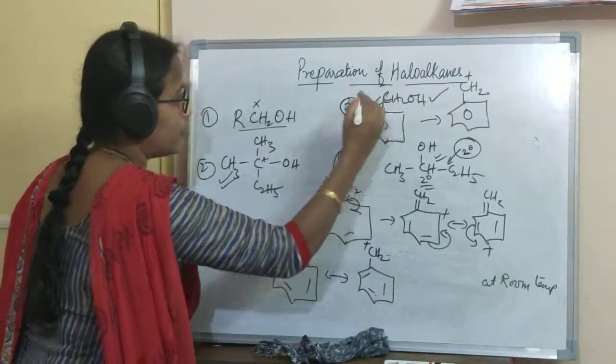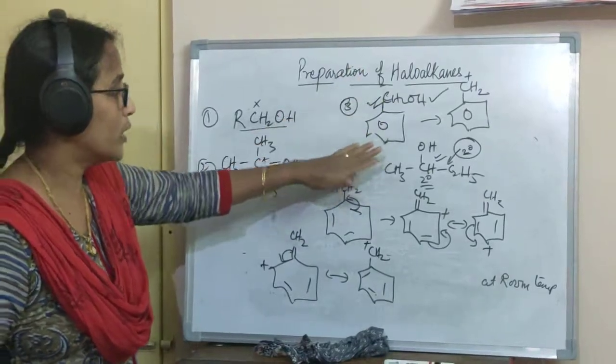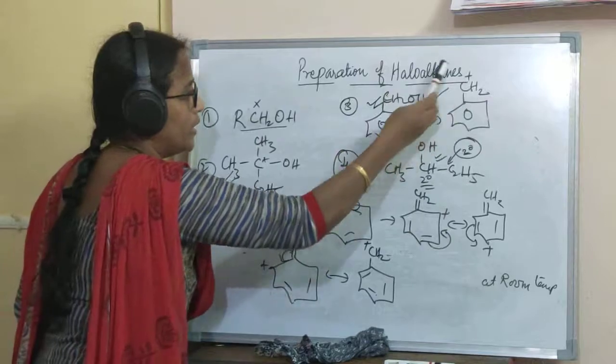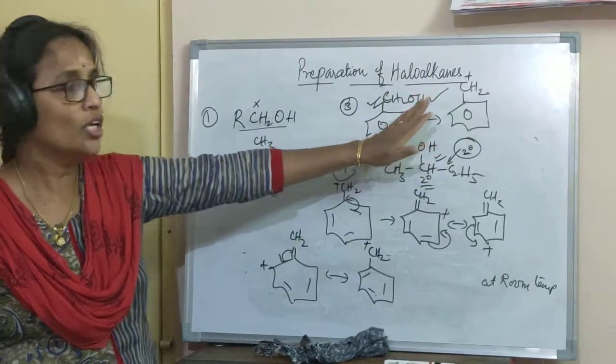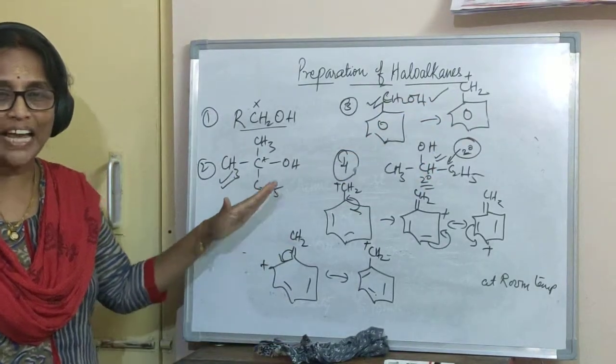So this is highly stable, and as I said, Lucas reagent proceeds via the carbocation. So though it is looking like primary, it is a primary, but then it is a benzylic system, and its carbocation is highly stable. So it will give Lucas test. Okay, so we will wind up here. Thank you.